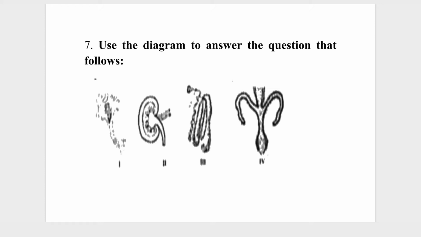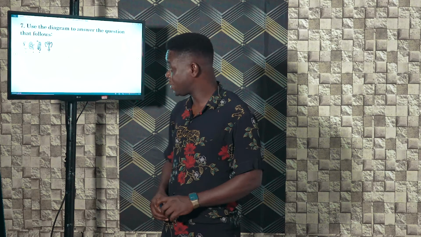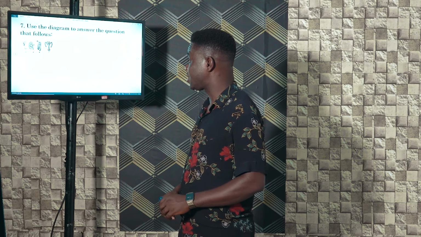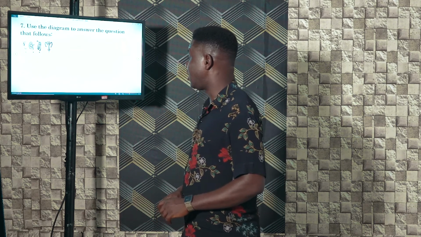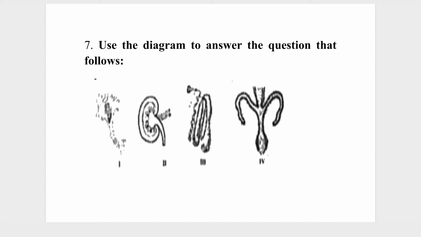Number 3 is the nephridium. And number 4 is the Malpighian tubule.